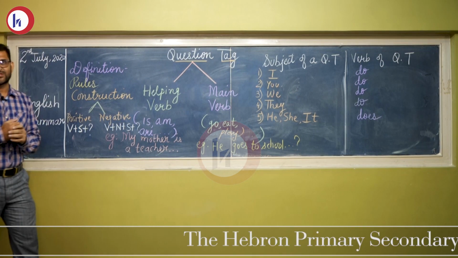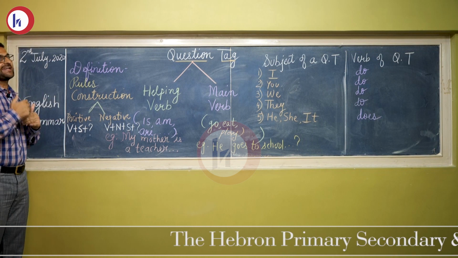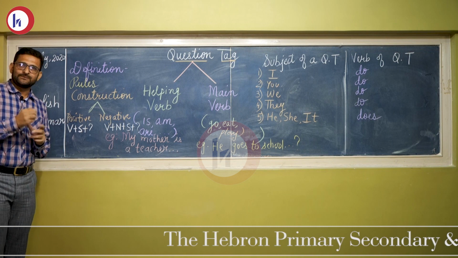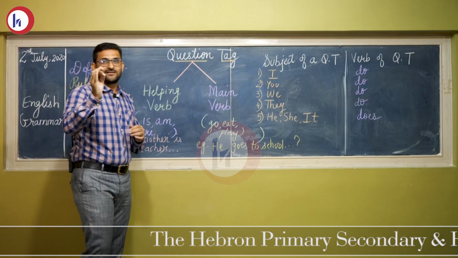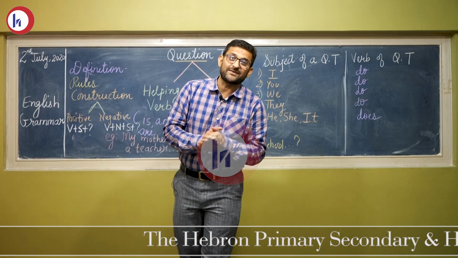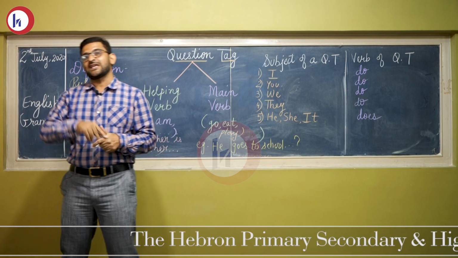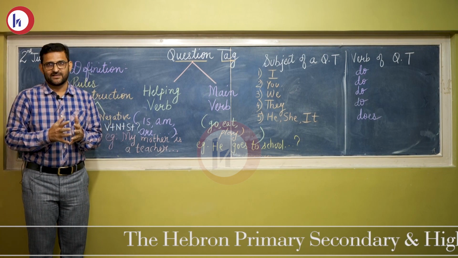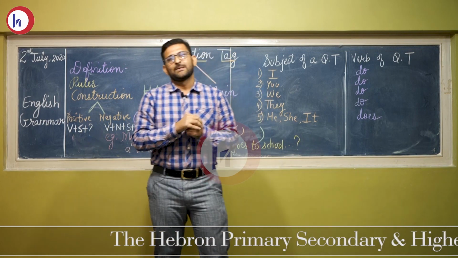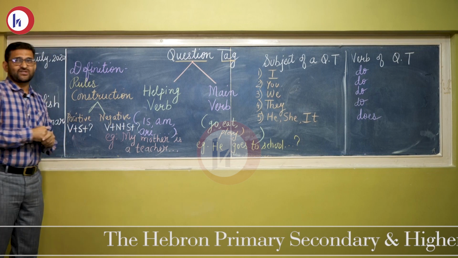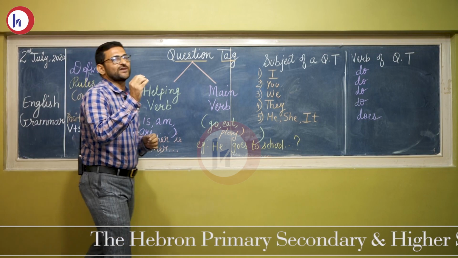How to construct this question tag? If our sentence is positive, then we construct it like this: first of all we have the verb, then the subject, and then the question mark. It is very important. Sometimes it happens that you write correctly, but you fail to keep a question mark. In conversation it's okay, but in writing it is compulsory that you keep a question mark. For the negative structure, we have the verb plus the negative word, the subject, and the question mark.